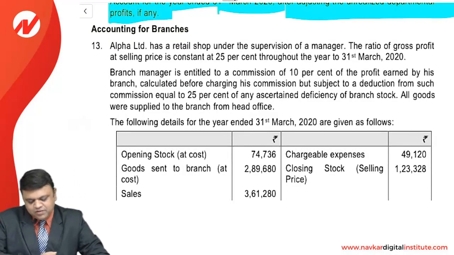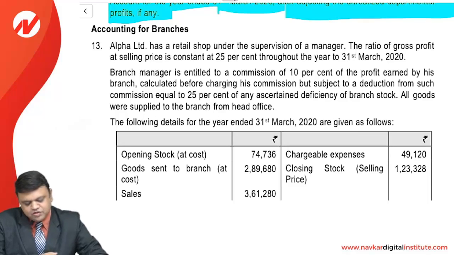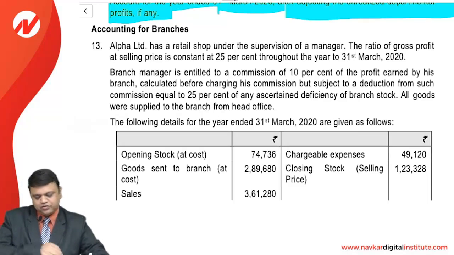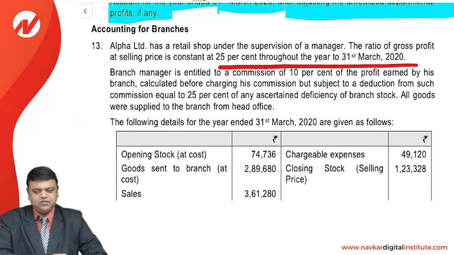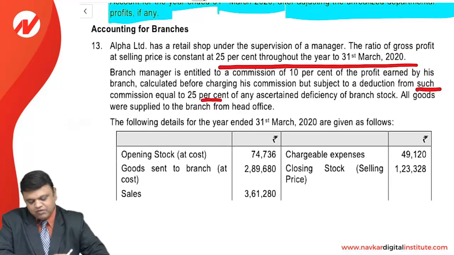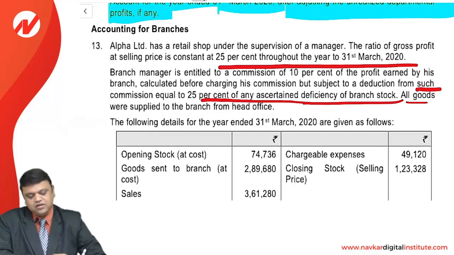Alpha Limited has a retail shop under the supervision of a manager. The ratio of gross profit at selling price is constant at 25% throughout the year ended 31st March 2020. The branch manager is entitled to a commission of 10% of the profit earned by his branch, calculated before charging his commission, but subject to deduction from such commission equal to 25% of any ascertained deficiency in the branch stock. Yes, that is to be borne by the branch manager. All goods were supplied to the branch from HO.